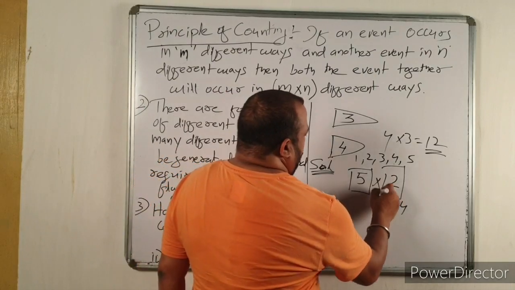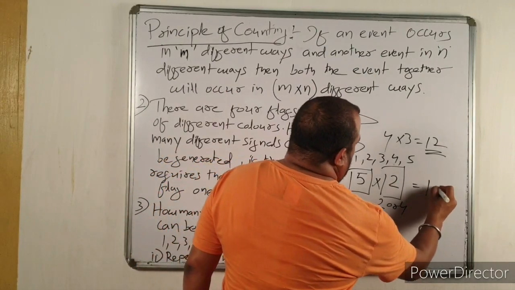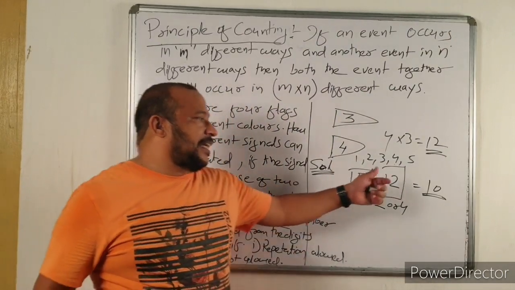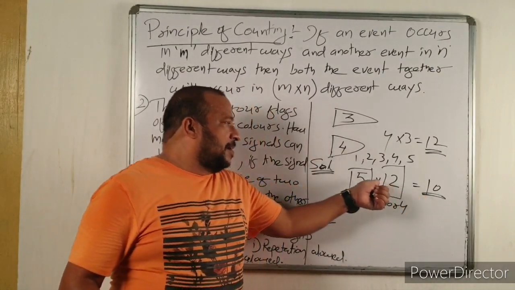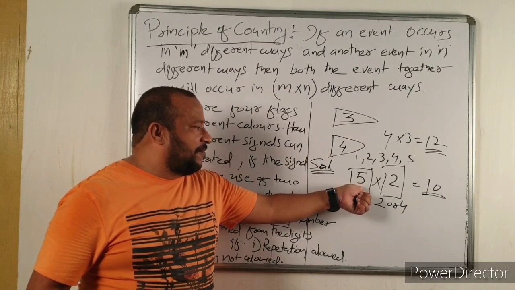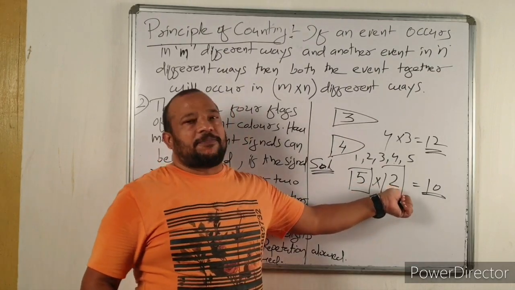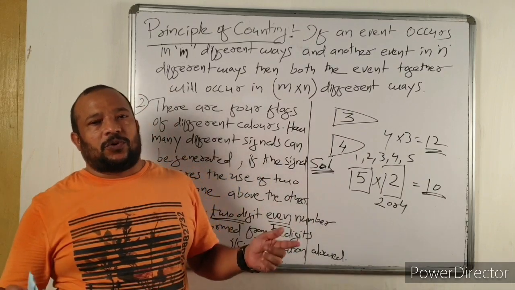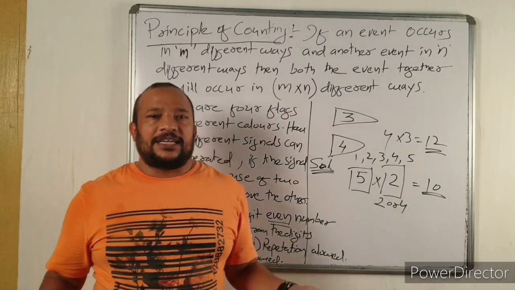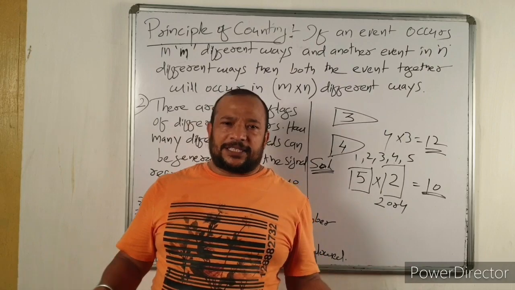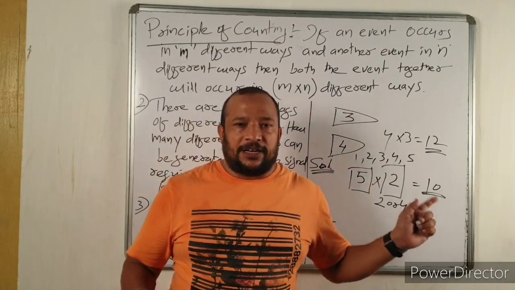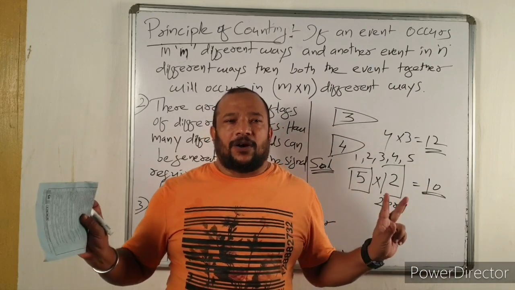So the total number is 10. First box can be filled in 5 different ways. Second box can be filled in 2 different ways. Total number of events is 5 into 2, 10. So you will get 10 even numbers by using digits 1, 2, 3, 4, 5. Remember here repetition is allowed.